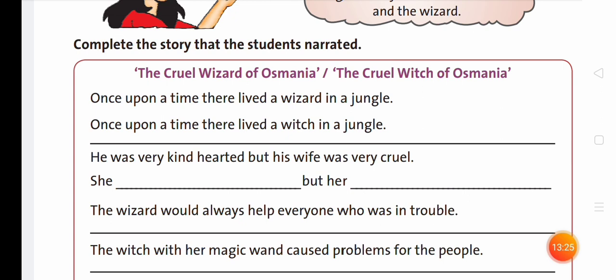And number 4. The witch with her magic wand caused problems for the people. Here, in place of witch, we shall write the wizard, and in place of her, we shall write his. So, the sentence will be the wizard, with his magic wand, caused problems for the people.